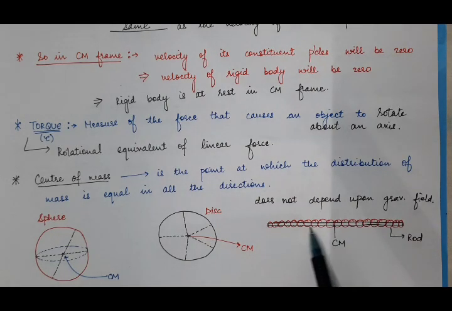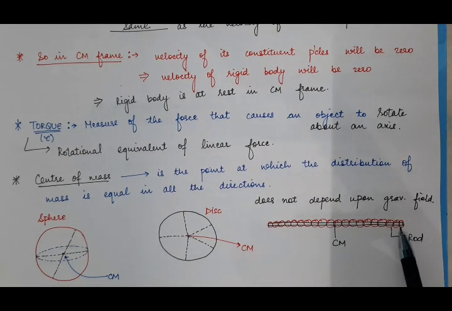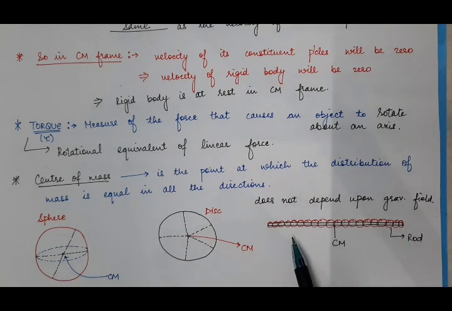When you count these particles, they are 20. Suppose this rod is made up of these 20 particles. Then what will be the center of mass of the rod? The center of mass of this rod will be that point from which on this side we have the same number of particles and on this side we have the same number of particles. Means from that point, on this side there is the same mass of the rod and on this side there is the same mass of the rod.